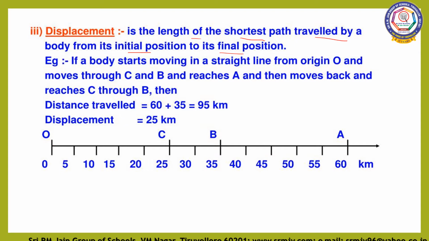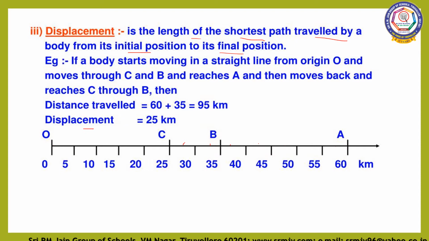Now we have to calculate the distance covered by the body. See, first the body moves from O to A. That is 60 kilometer. Next it returns back to C. See, 5, 10, 15, 20, 25, 30, 35 kilometer. So what is the distance between A to C? That is 35 kilometer. So the total distance covered by the body is 60 kilometer plus 35 kilometer. That is 95 kilometer.